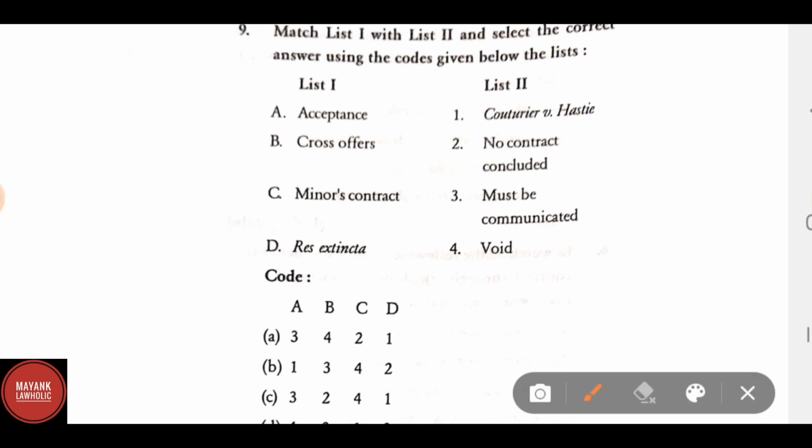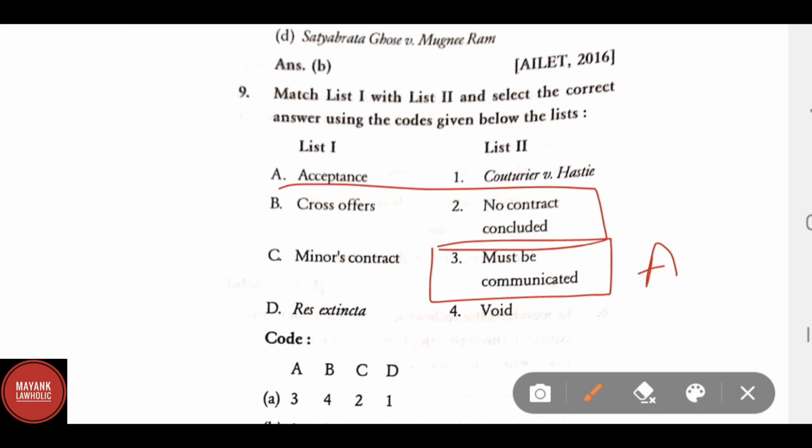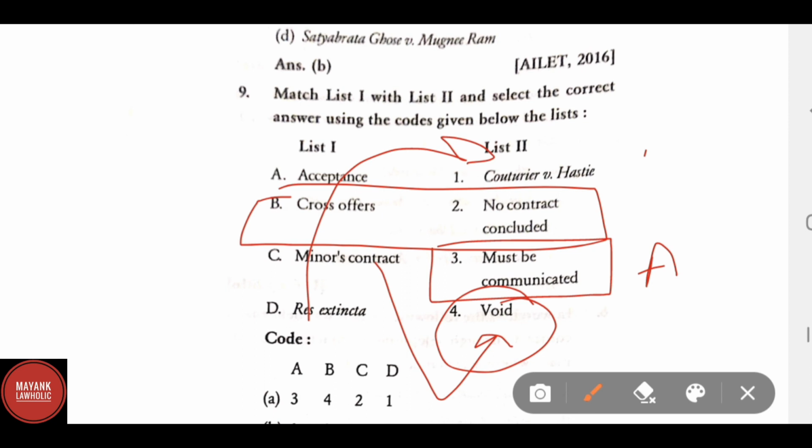Match the following. List 1: A acceptance, B crossover, C minus contract, and D res extincta. Here the correct match is A, acceptance must be communicated. B, crossover, no contract concluded. C, minus contract is void ab initio. D, res extincta, Couturier versus Hastie.